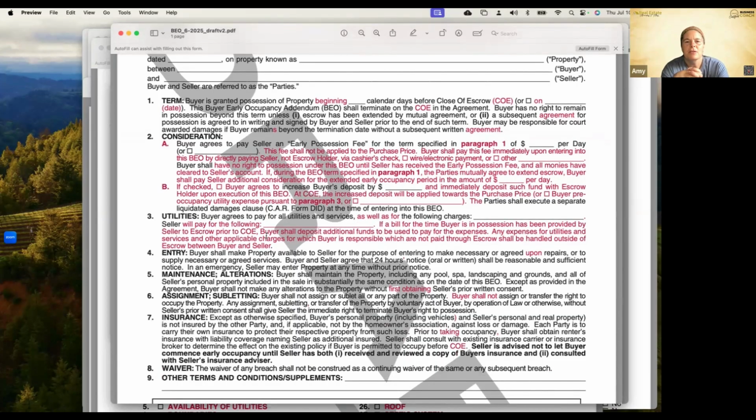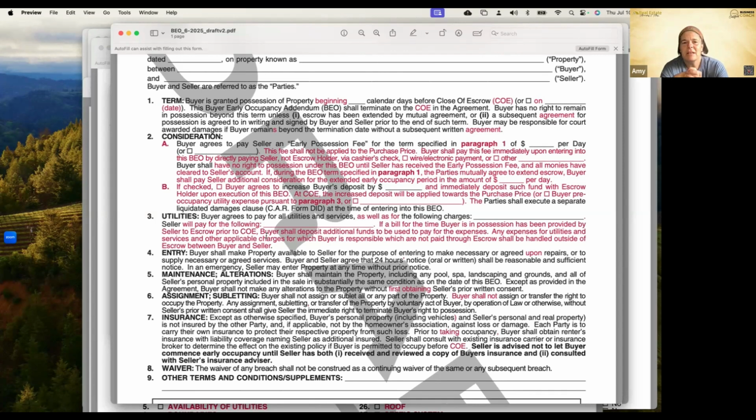Buyer agrees to pay seller an early possession fee for the term specified in paragraph 1 of blank per day or X. That would be like a flat rate. This fee shall not be applied to the purchase price, right? This is saying, hey, it's not applied to the purchase price. This is going directly to the seller for letting you move in early.